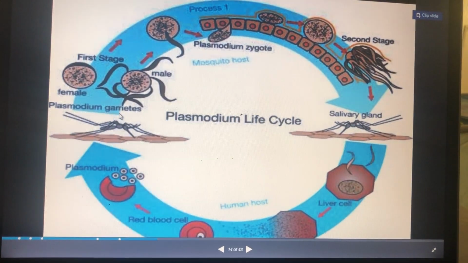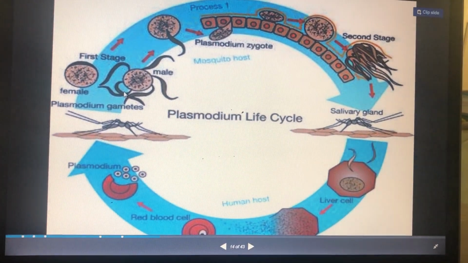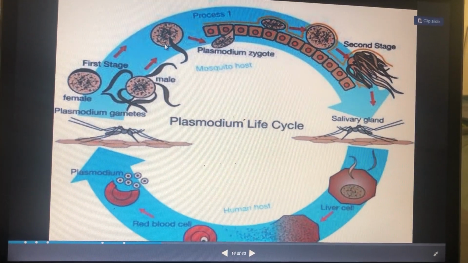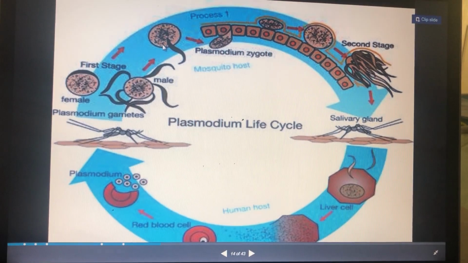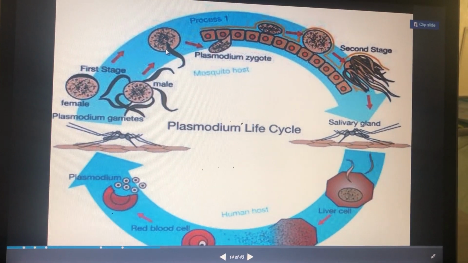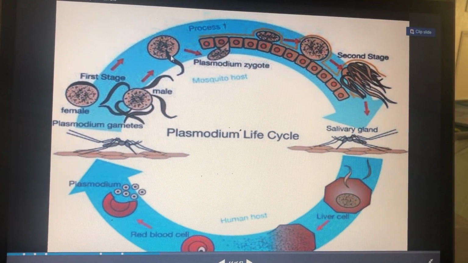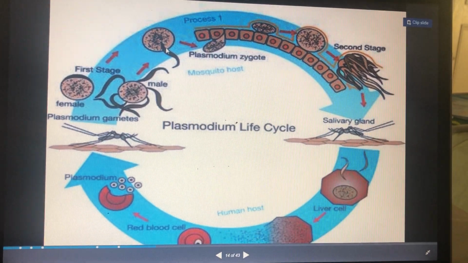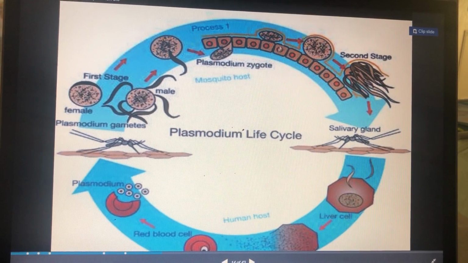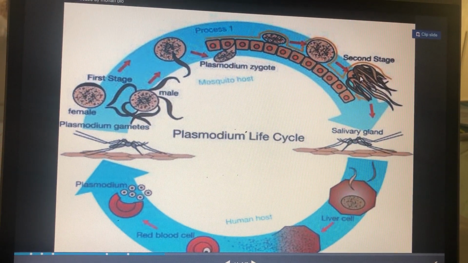Now gametes enter the mosquito body, into the alimentary canal of the mosquito. Then fertilization occurs. Male gamete and female gamete, fertilization occurs, sexual reproduction occurs. As a result of sexual reproduction, they form sporozoites, and sporozoites start accumulating in the salivary gland.